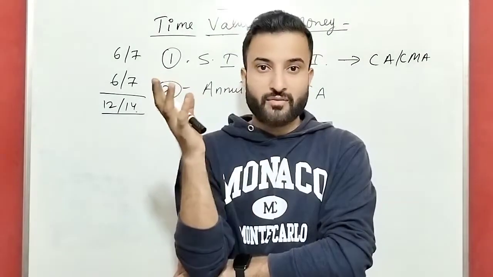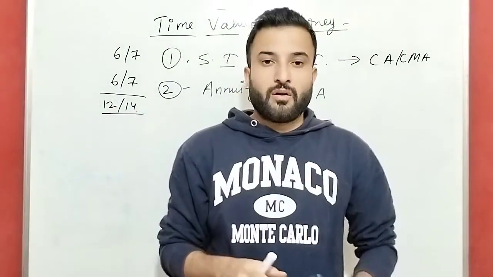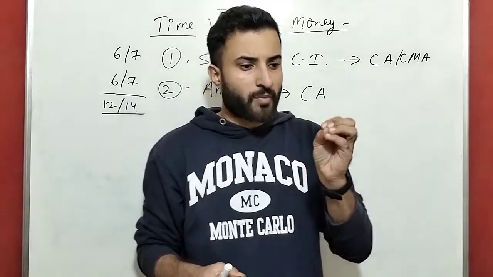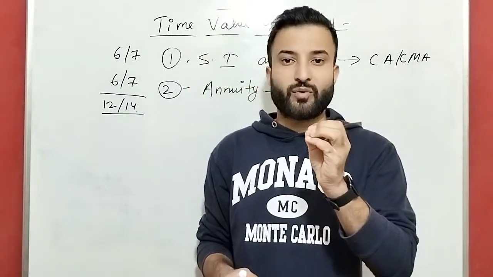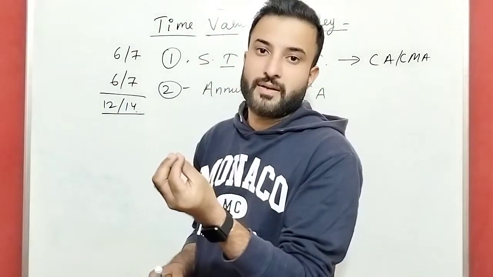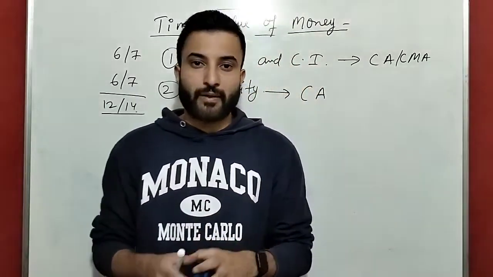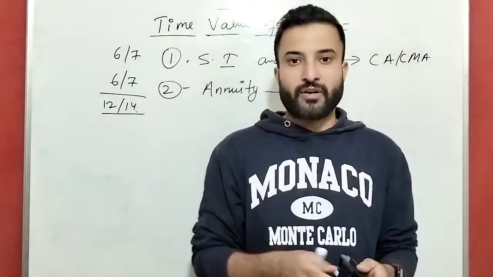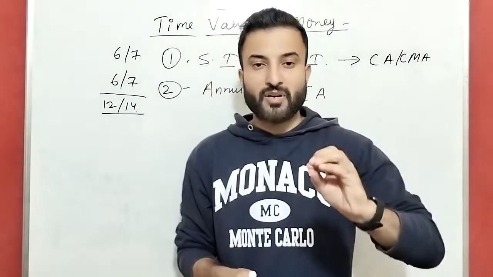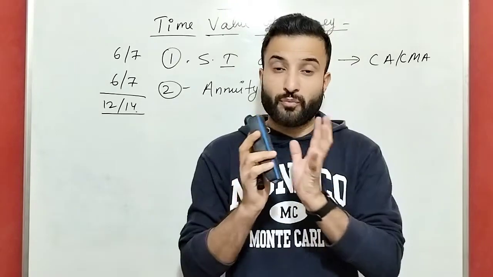Okay. Because in annuity we have different types, future value, present value in that also. So that's why the biggest confusion for the student arises: which formula do we have to apply when. So that's why these two chapters, simple interest, compound interest and annuity, are very important from the examination point of view. You can score the biggest number here,